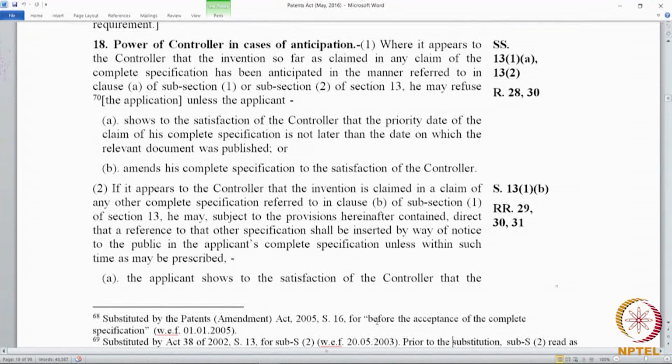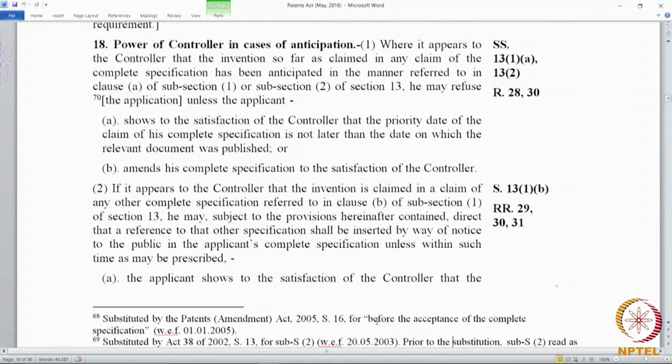If the technology covering the patent allows him to make an amendment, and if the prior art also allows him to do that, then he may amend his specification to the satisfaction of the controller. Many a times people just narrow down the scope of the invention in order to get a grant. There may be difficulties in enforcing that patent, but nevertheless the patent officer's concern is there is a prior art, we cannot grant you. If you narrow down the scope of your invention, we may be able to grant you, and they may get a patent granted just for that narrow claim.